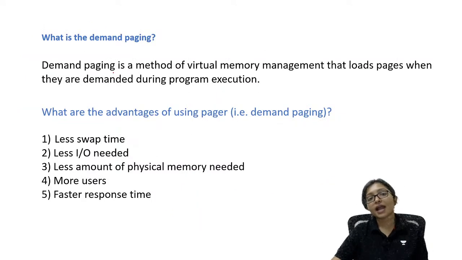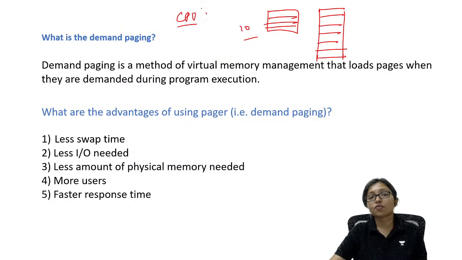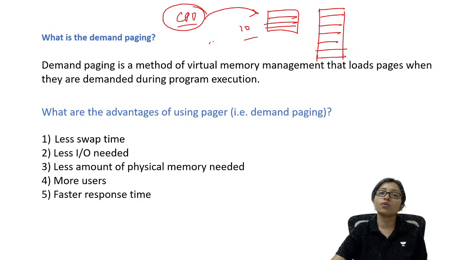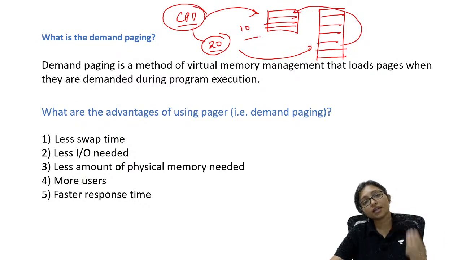Next, what is demand paging? Out of the 25 pages, I take maybe 10 pages at a time. Now the CPU is executing one function and asks, now I need page number 20. As per the requirement, I go and take page number 20. This is called demand paging. On demand of the CPU, we are loading the page into the main memory.